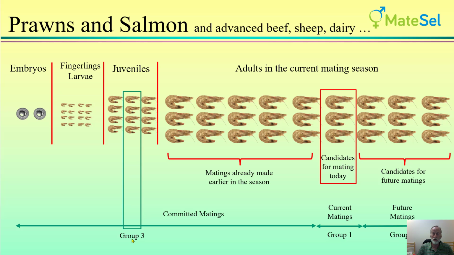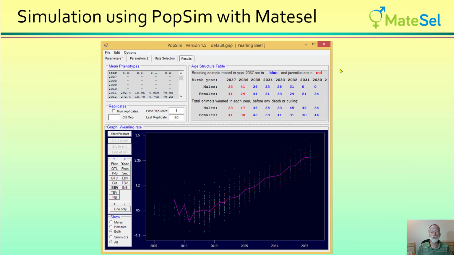So we can have quite a lot going on here, accommodating decisions made earlier in the breeding season, as well as culling of juveniles, and also thinking about what we might do in the future, so that we balance out, in this case using option 2 for manual use of max use, the overall use of individuals throughout a mating season. That would be the case for stored semen in beef and dairy, where we could use a male right throughout the season, whereas for prawns and salmon that might not be the case, where they can only be used at one time.